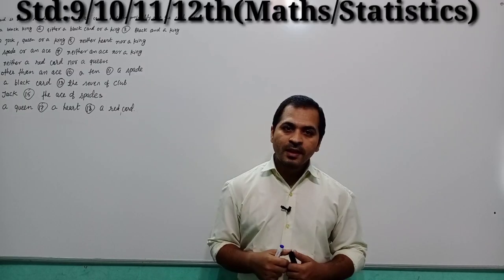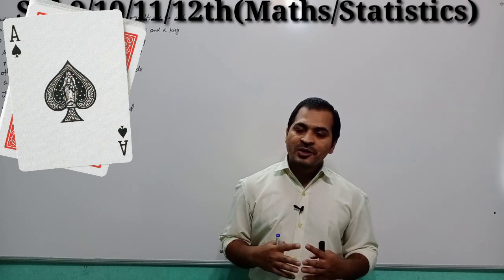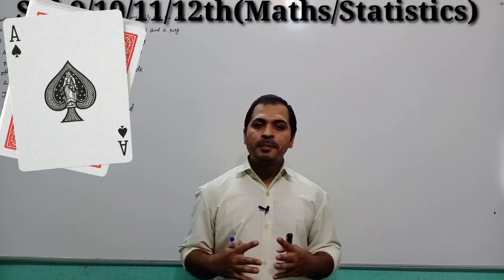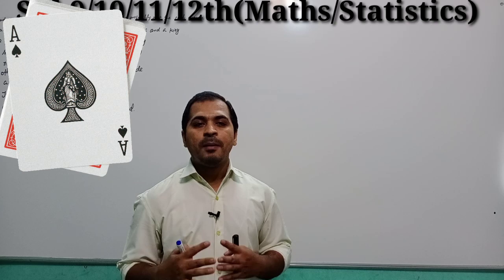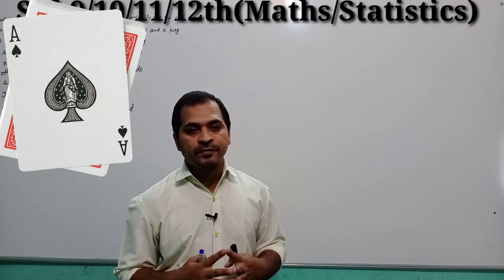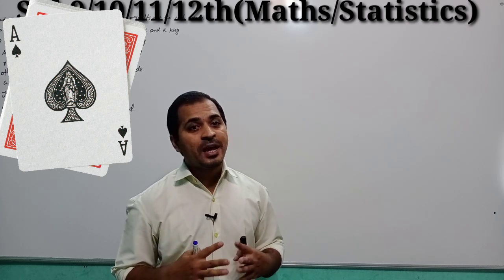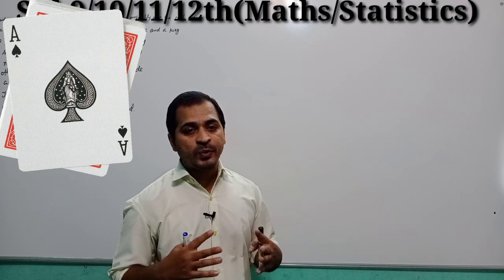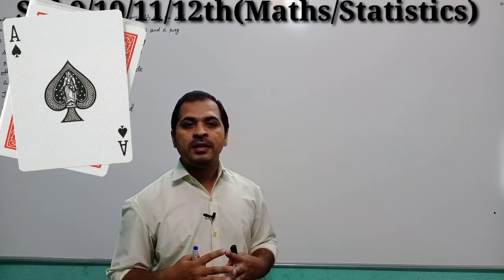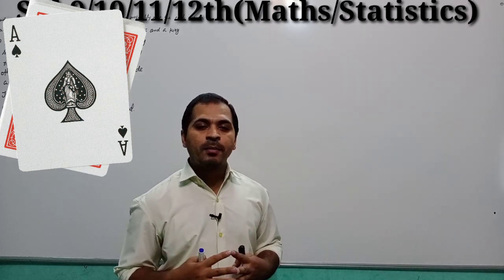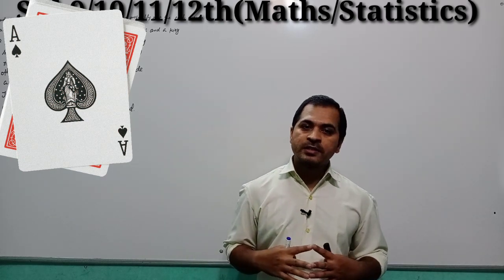Okay students, today we will do the practice about a pack of 52 cards. What is a pack of 52 cards? I think you are very well aware of a pack of 52 cards.